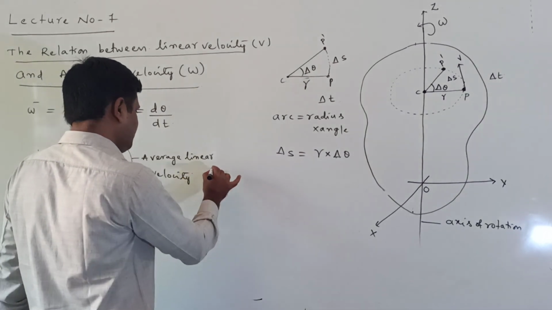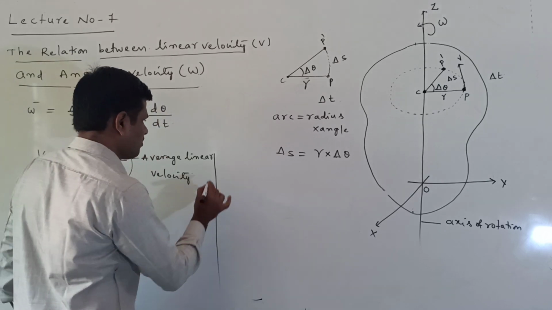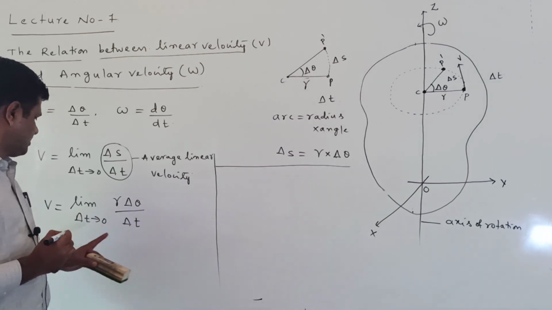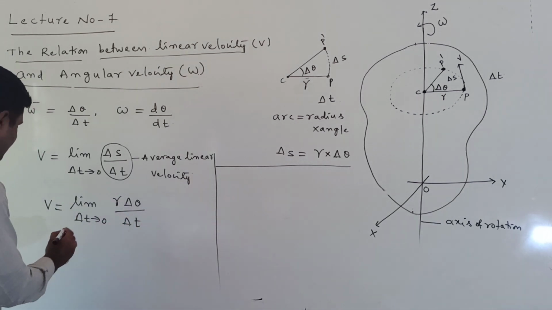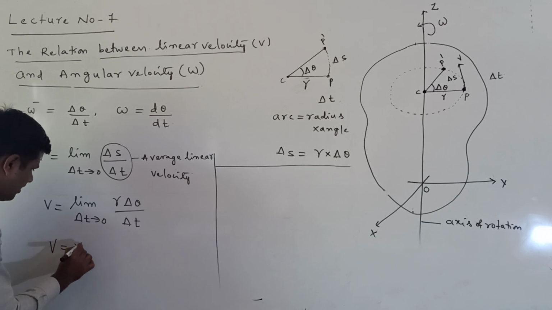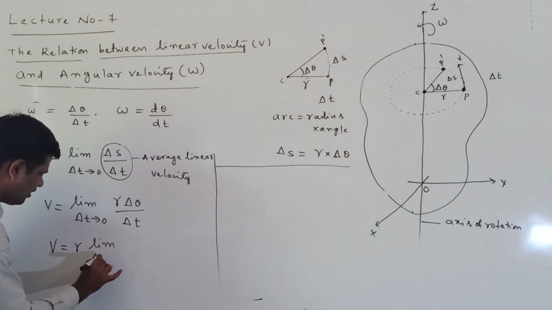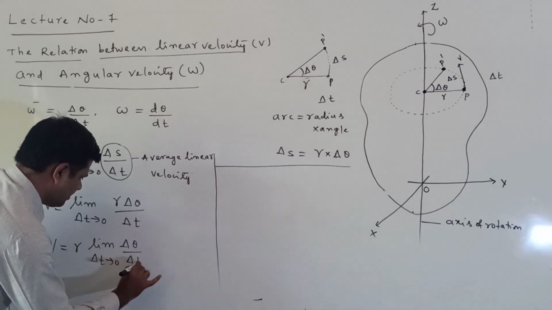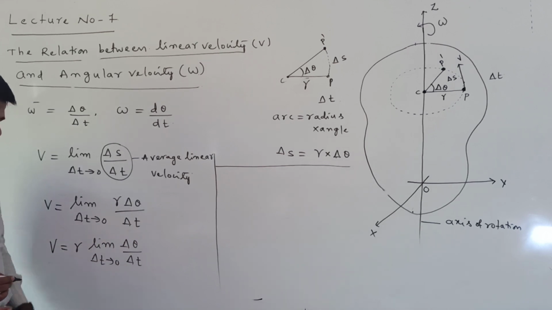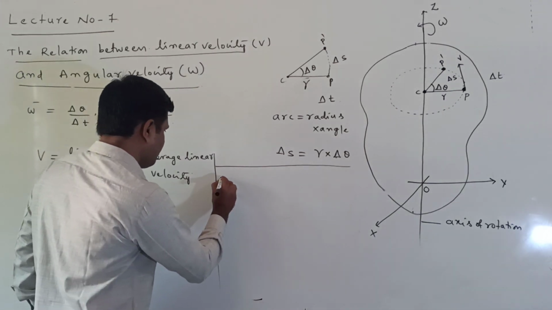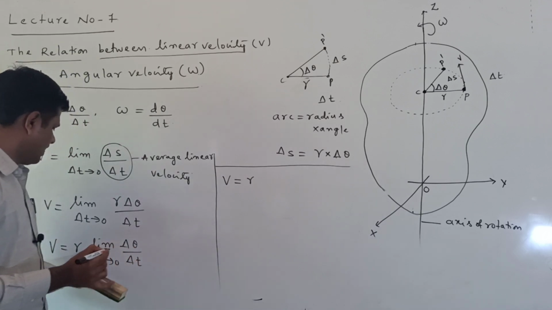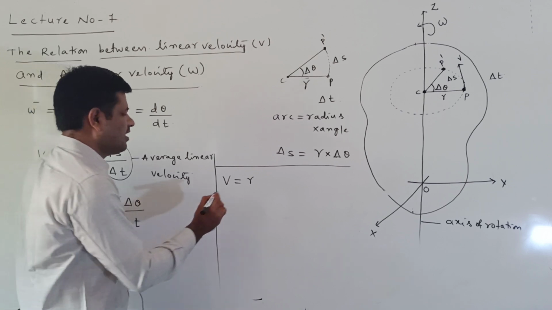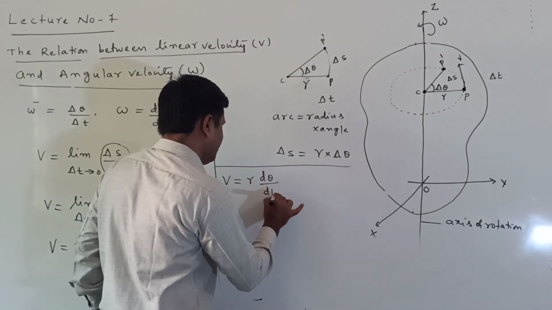Now take r common. The remaining value is limit delta t tends to 0, delta theta by delta t. Now v is equal to r into limit delta t tends to 0, delta theta by delta t, which can be written as d theta by dt.